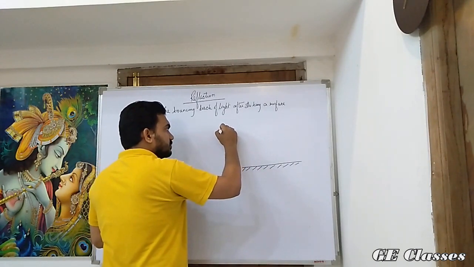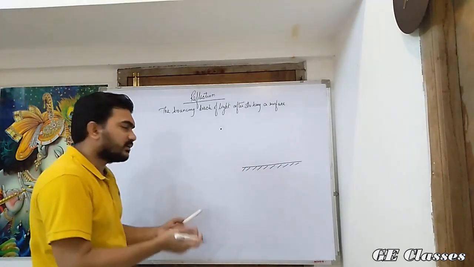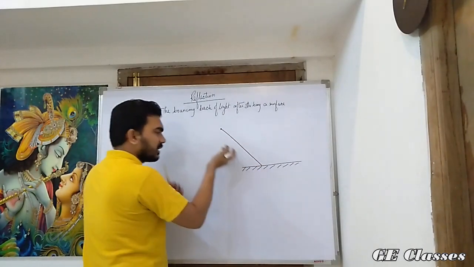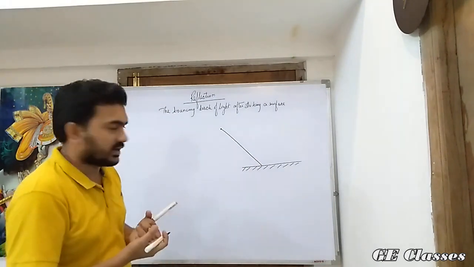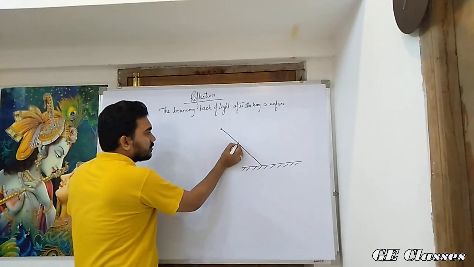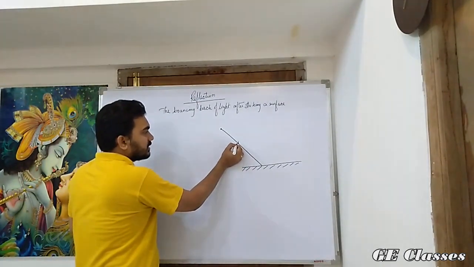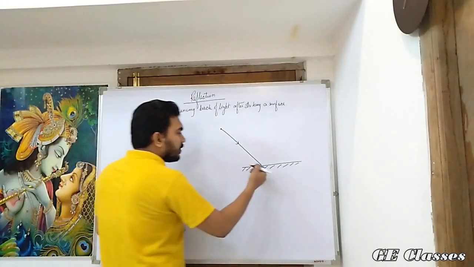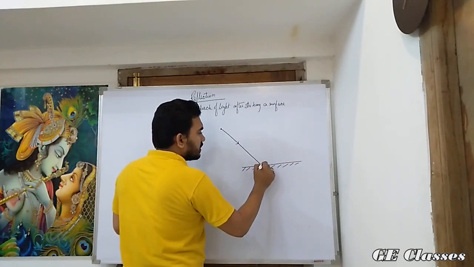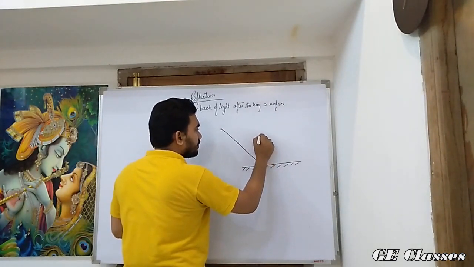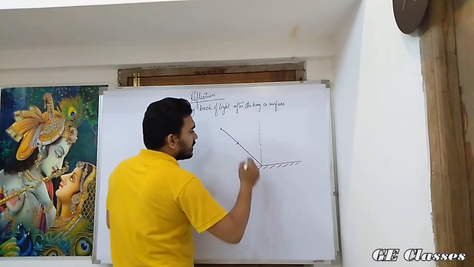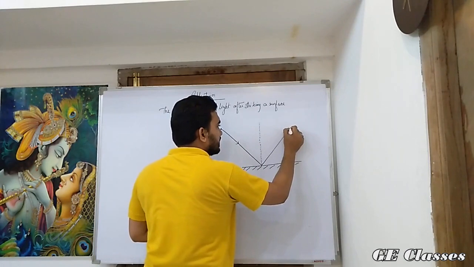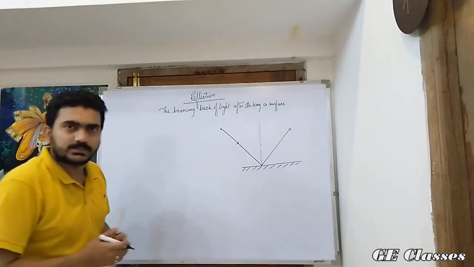First, suppose this is a source, it may be a bulb, anything. A light ray falls on the surface. I am taking only one, there are infinite number of light rays. So we will just give an arrow mark so that we can show the direction through which it is going. Now the point where it strikes, let us draw a perpendicular line. After striking, the light just simply goes away in that direction.